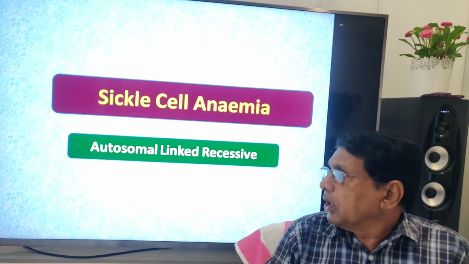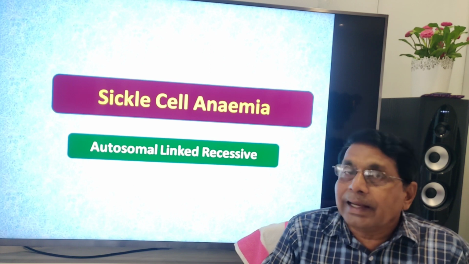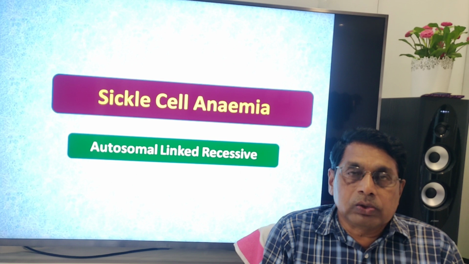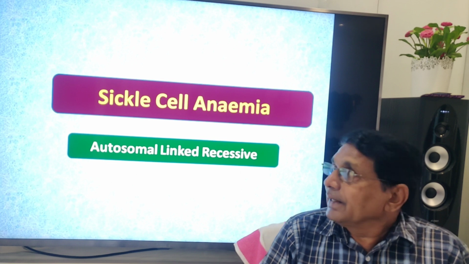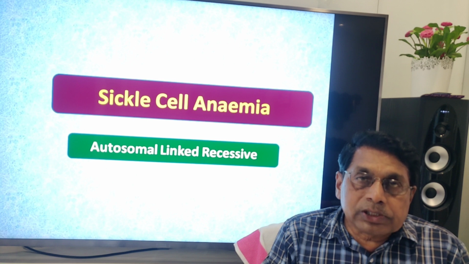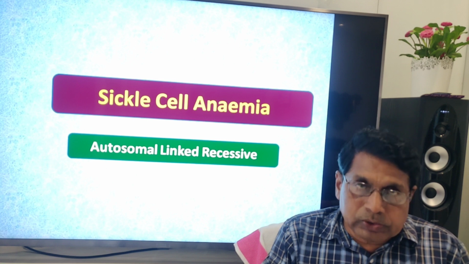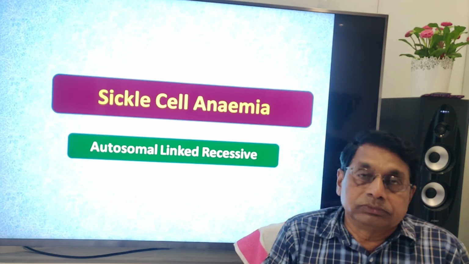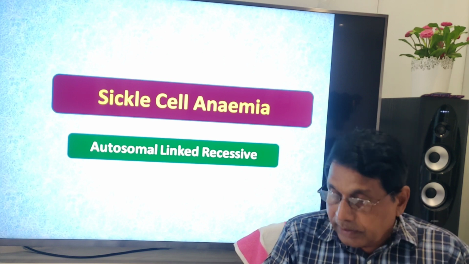It is autosomal linked recessive. The gene is present on autosomes. It is linked. Autosomal linked recessive.